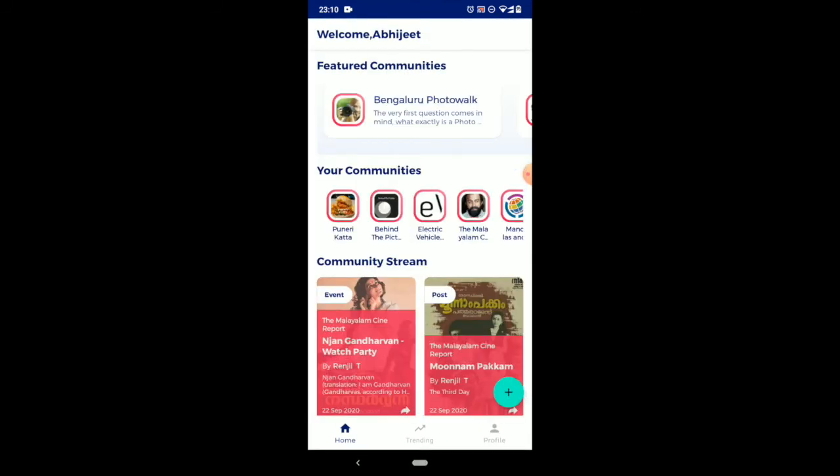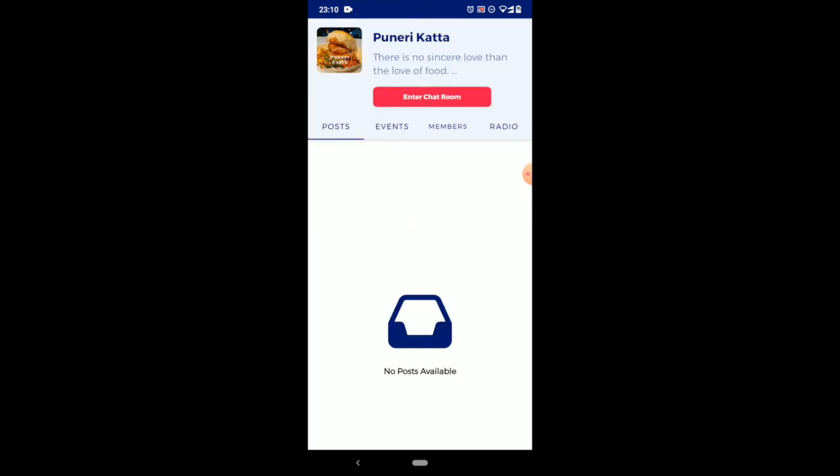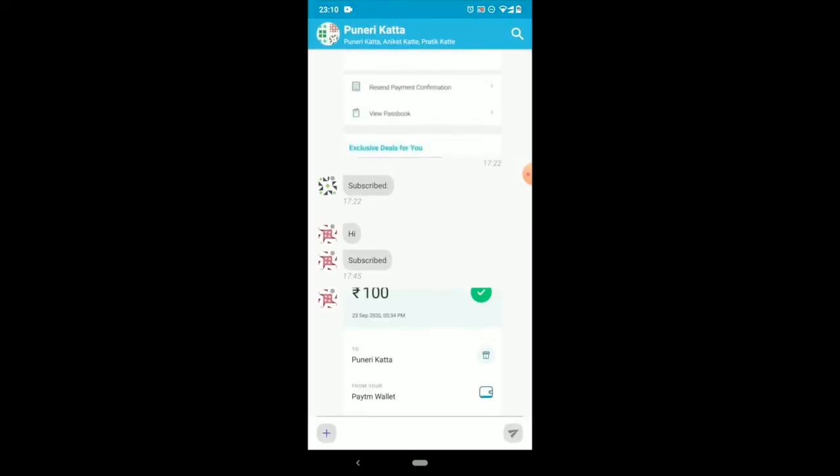So let's go to one of our communities, Puneri Katta. Puneri Katta is one of our earliest communities. There is a chat room which Puneri Katta hosts.